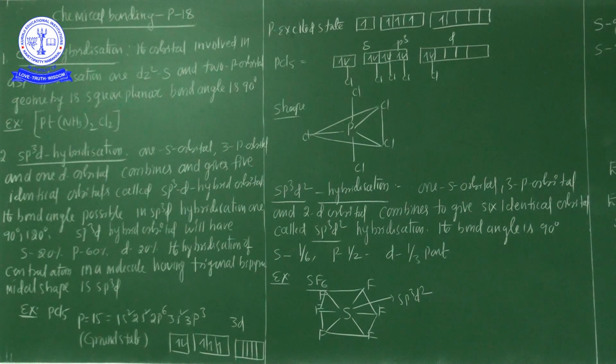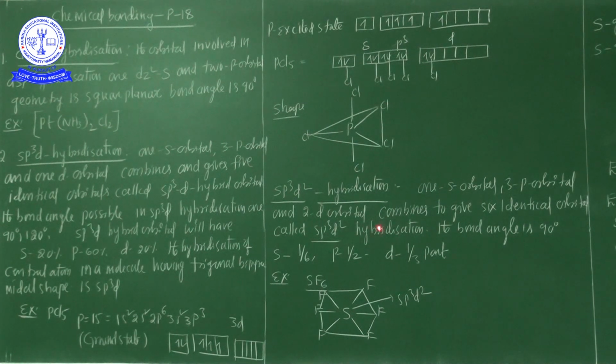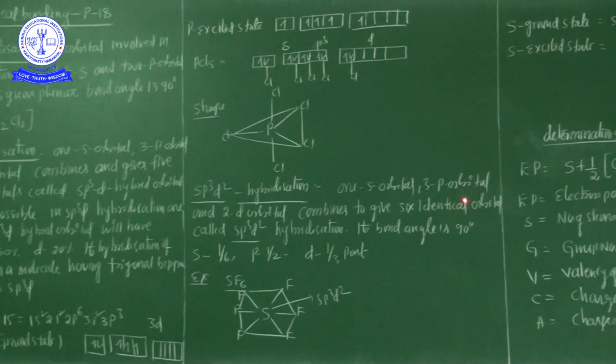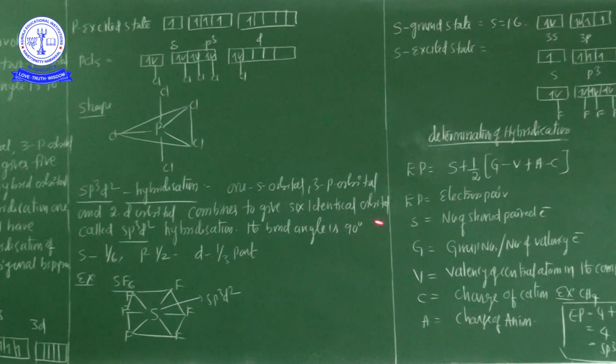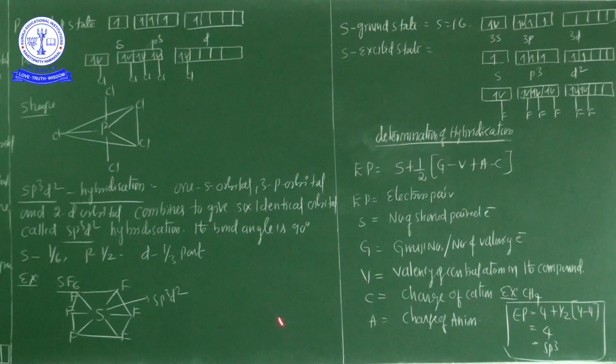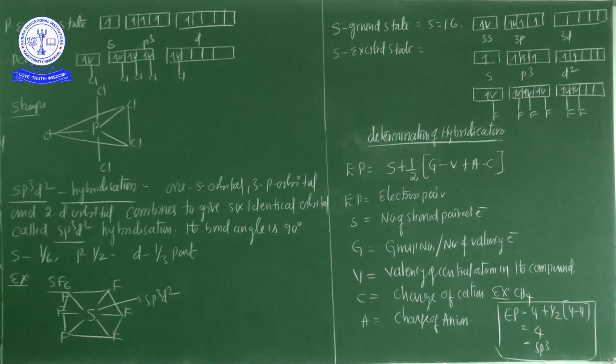One s orbital, 3 p orbitals and 2 d orbitals intermix, and 6 new hybrid orbitals are formed. Here the bond angle between the bonds is 90 degrees.